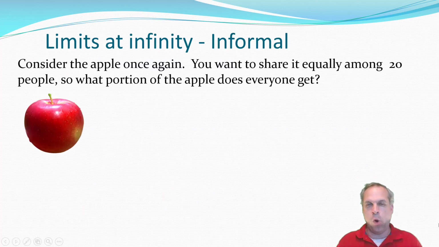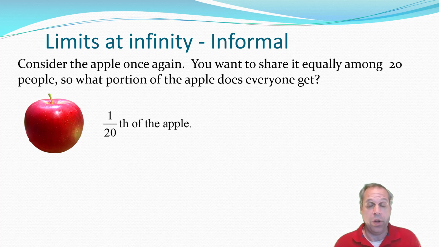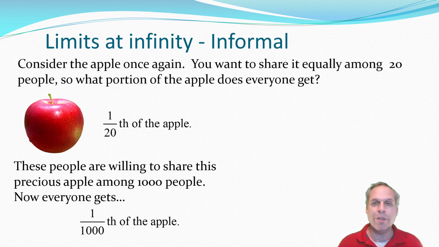Let's get an informal understanding of limits at infinity. Consider that apple once again. You want to share it equally among 20 people. So then what portion of the apple does everybody get? Well, there's one apple. There's 20 people. So everybody gets 1/20th of the apple. Notice that's not very large. That's close to 0.